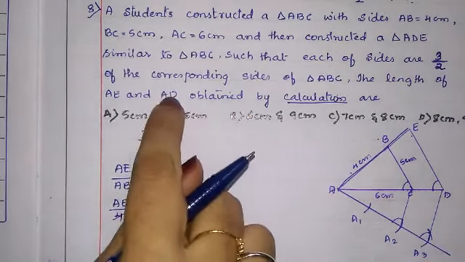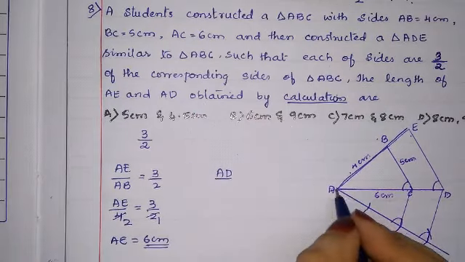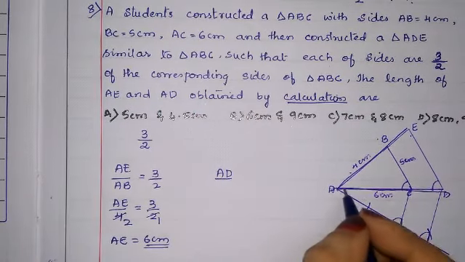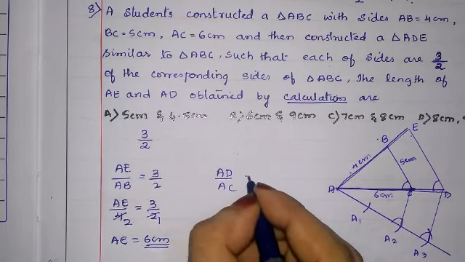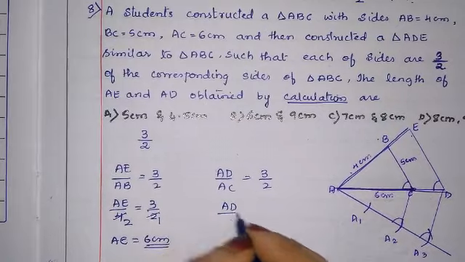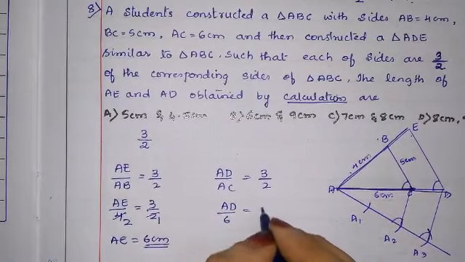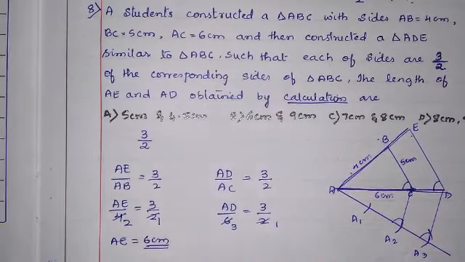Similarly, now what they have told is to find AD. Okay, AD upon the corresponding side. This is AD, so the corresponding side of the other triangle is AC, equal to what ratio given? 3 by 2. So AD as it is, AC value is 6, equal to 3 by 2. 2 ones are 2, 2 threes are 6.